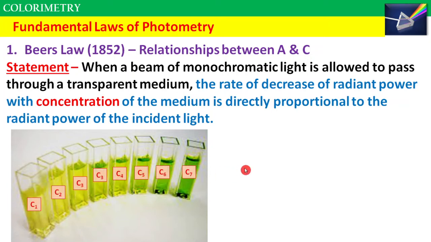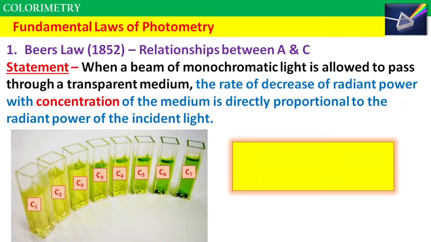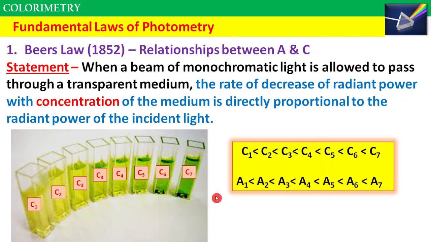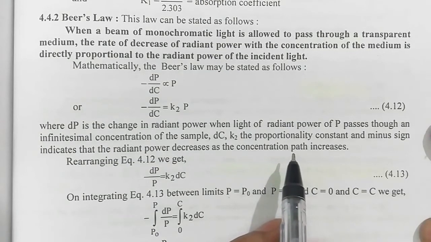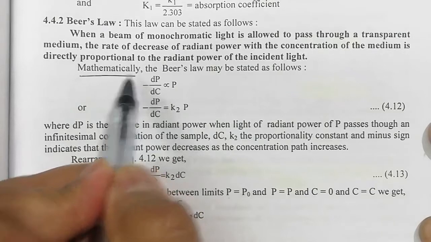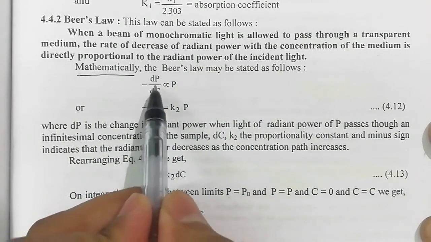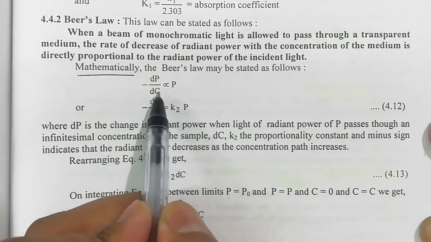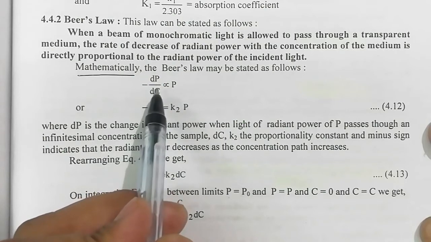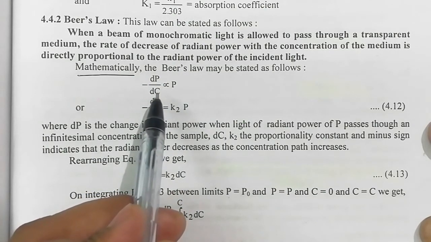So we can say that concentration increases from left to right. Therefore, absorbance also increases from left to right. Now let us see the mathematical derivation. Mathematically, Beer's law is stated as minus dP upon dC is directly proportional to P. So what is minus dP upon dC? dP is the rate of change of radiant power, and dC is the rate of change of concentration.